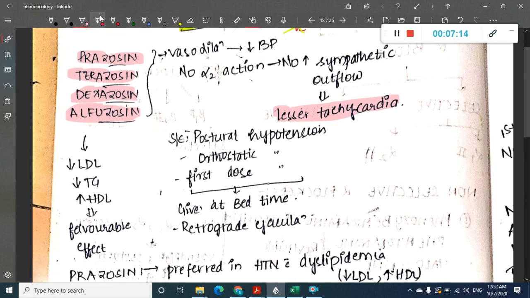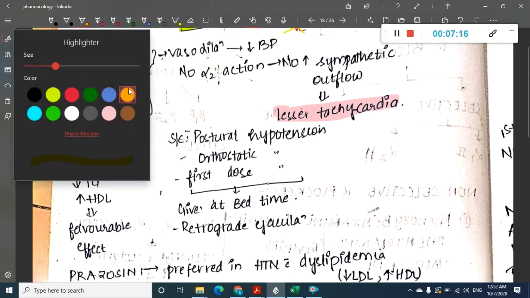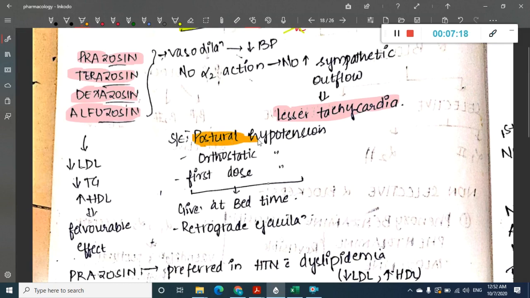But there is one very characteristic side effect which you see: postural hypotension, or something called first dose hypotension. Because of that, it should always be given at bedtime. There is also the side effect of retrograde ejaculation, which you have to take into account.